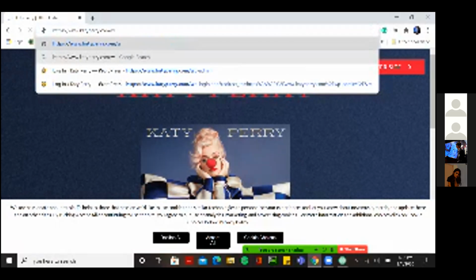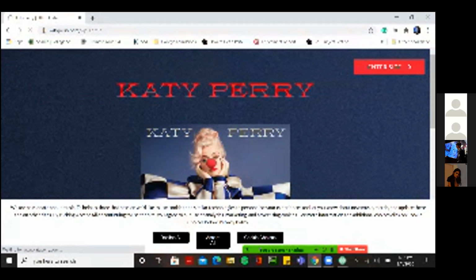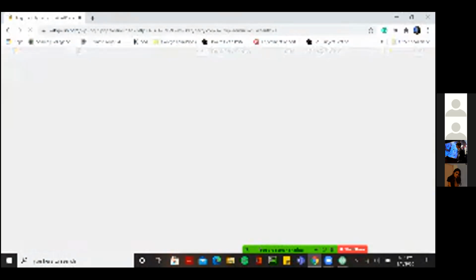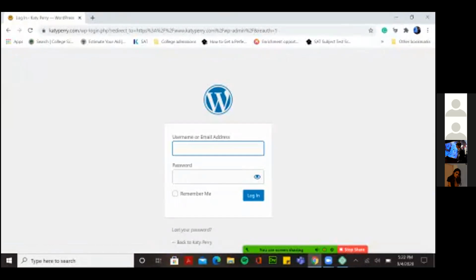But if I am not a user, if I write /wp-admin or wp-login, whatever you want, it will take me to a page where you can edit your website. This is the username and password that the editors, the ones who made this website, use. So for example, if I know the admin email, username and password, I can easily edit this website. Multiple famous websites are made from WordPress, so that also shows that WordPress is really easily used.